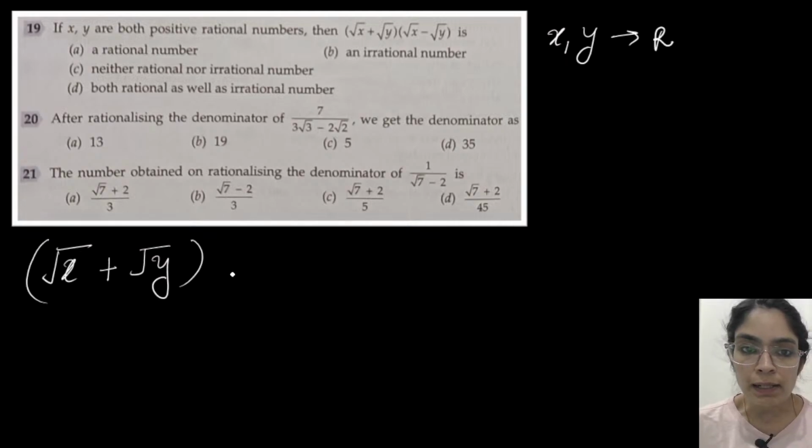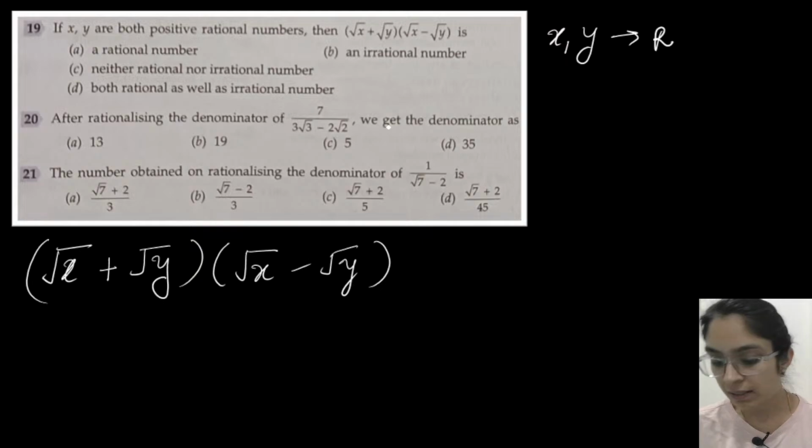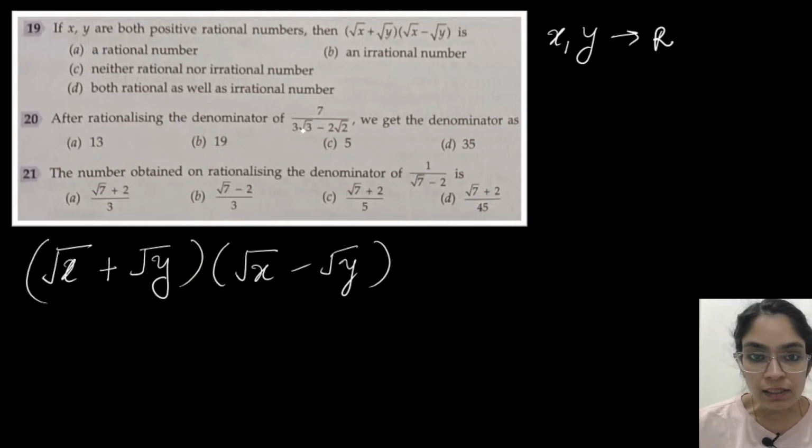So if you multiply these numbers, root x plus root y into root x minus root y, what will this number be? Is it a rational number, irrational number, neither rational nor irrational, or both rational as well as irrational?